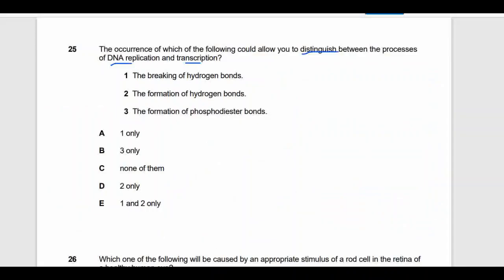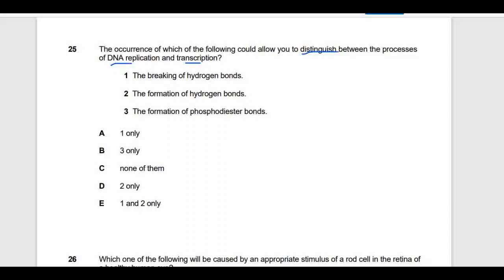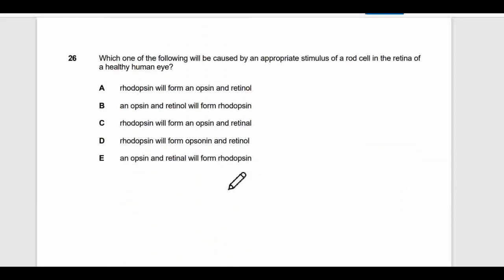Next is formation of phosphodiester bond. Where is the phosphodiester bond? You all may know that a phosphodiester bond is between two nucleotides joined together. In this line, these lines are phosphodiester bonds. In these as well, A and U, both nucleotides are joined together by phosphodiester bonds. So phosphodiester bonds are formed in both the processes. It means none of these options are different in DNA replication or transcription, so we can't distinguish the processes using these things. None of these would be the answer. I hope it's clear. Let's move to the next.